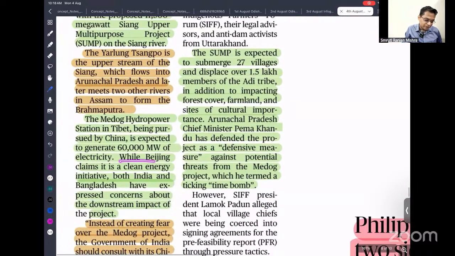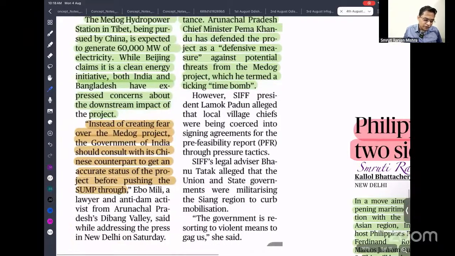While Beijing claims it is a clean energy initiative, both India and Bangladesh have expressed concern about the downstream impact of the project, because if it is constructed, China may stop the flow of water. That may lead to drought in India and Bangladesh, and during flood season it might open the gates, and flood water will rush in and may cause severe damage downstream. So instead of creating fear over the Medog project, the government of India should consult its Chinese counterpart to get the accurate status of the project before pushing ahead.